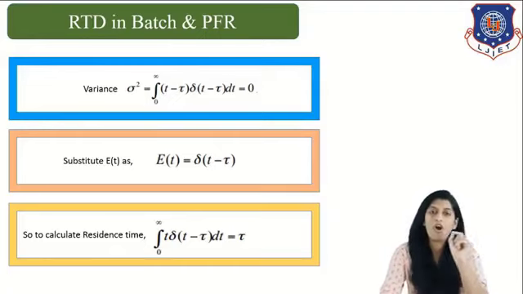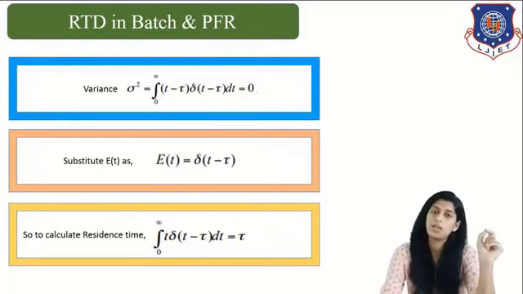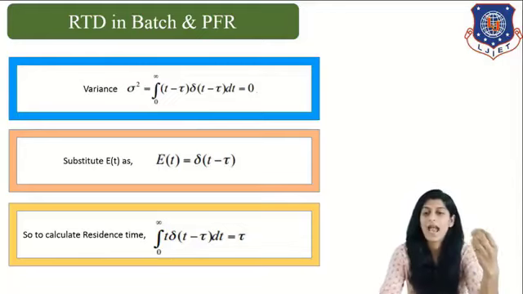In case of batch reactor and PFR, we already know that time spent by each and every molecule is the same, correct? So when the time spent by each and every atom or molecule inside the reactor is the same, therefore the difference in time, the variance, will be 0, right?